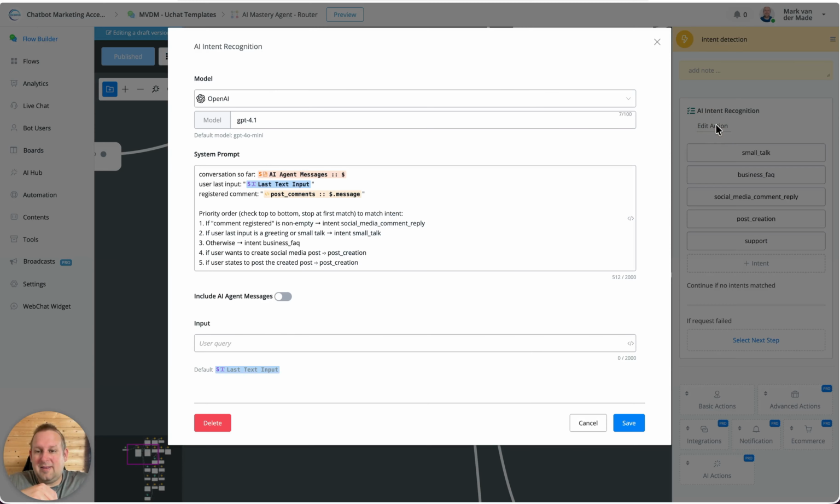If we go and edit the action, you can choose your model, and you can also build your own system prompt. What I have is really simple: conversation so far, AI agent messages, user last text input, and a possible registered comment. I will show you why I'm posting this inside as well. Then the priority order: check top till bottom, stop at first match to match the intent. So if the comment registered is non-empty, the intent is social media comment reply. That correlates with this intent. And for each individual intent, I have certain guidelines, right? So that is how this intent works.